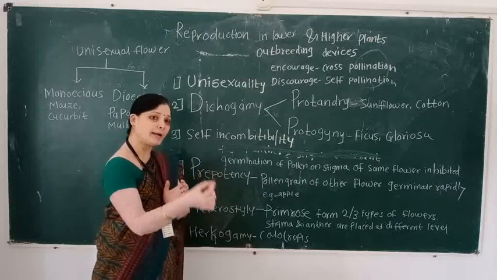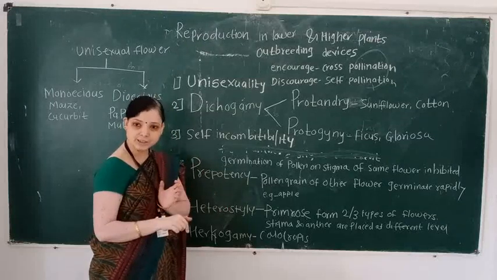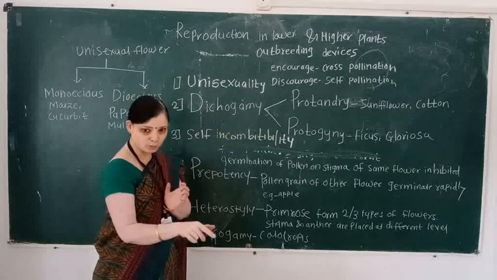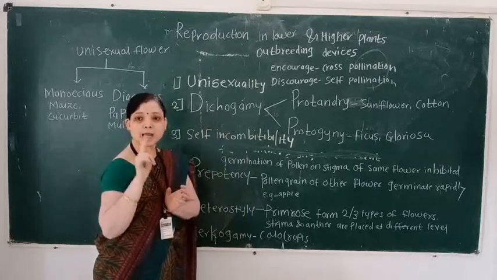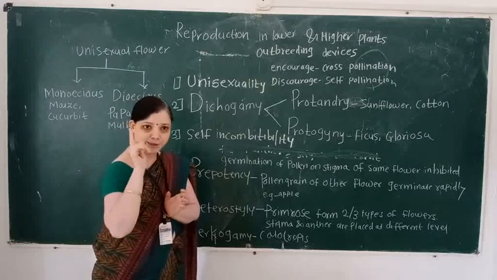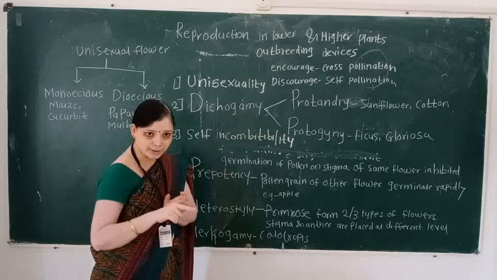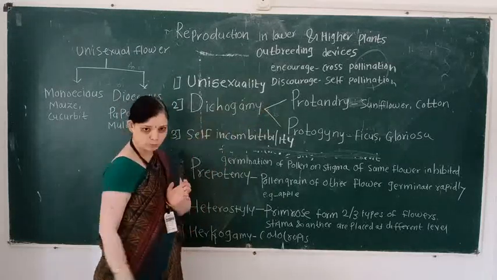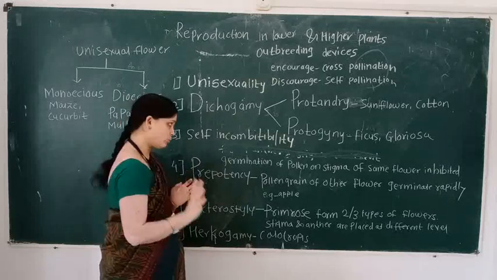If the maturation period of androecium and gynoecium is the same, then this condition is known as homogamy, but homogamy promotes self-pollination. Here the word is dichogamy. Dichogamy means the maturation period of androecium and gynoecium is different, so it promotes cross pollination, or it encourages the process of cross pollination.